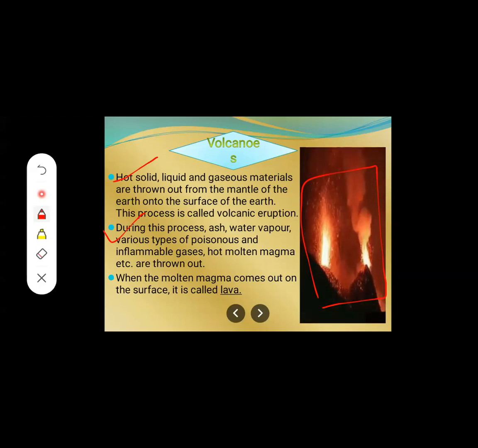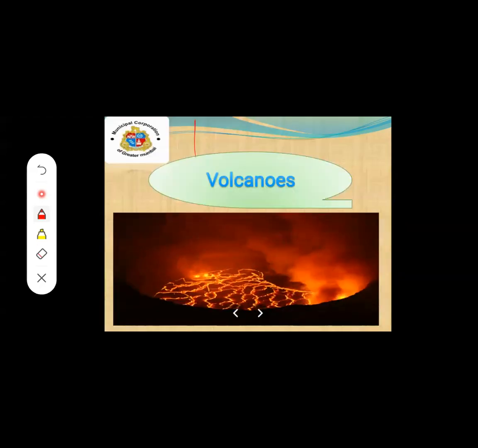Yes, this process is continuously moving on. When it is throwing out, the molten magma which comes out is known as lava. Yes, here you can see this. This is the lava we can see. The image you can see on your screen.